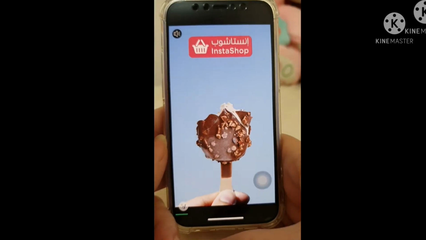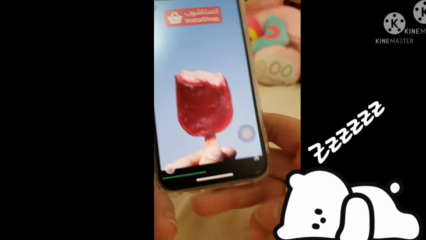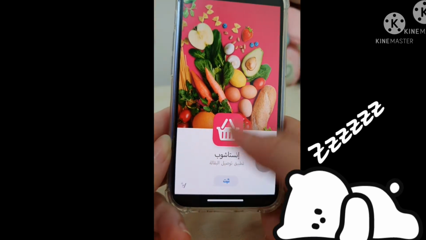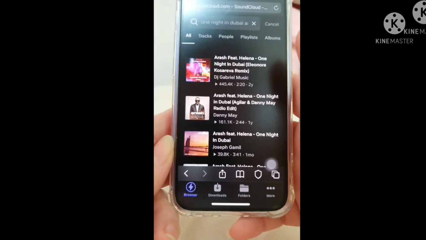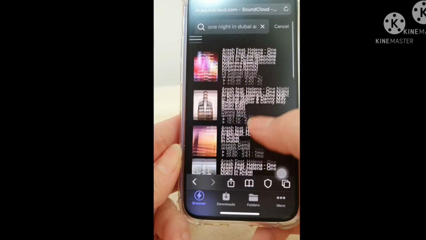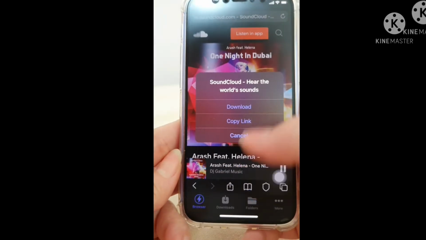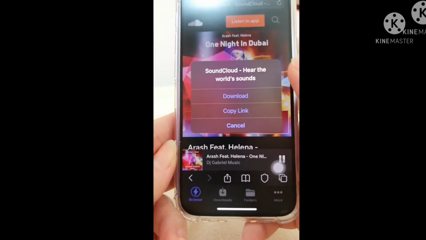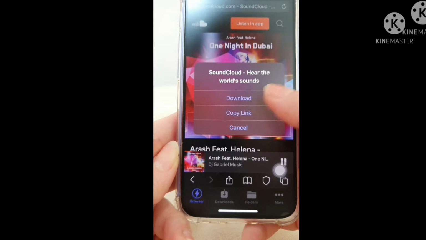So this is the ads that I'm telling you. After finishing the ads, okay, X. So we can choose this first one or second one. Which one is better? This one more. Then if it's good for you, we can click the download.